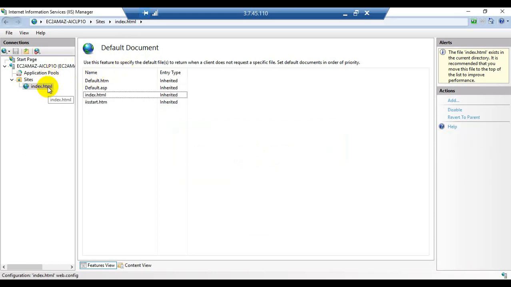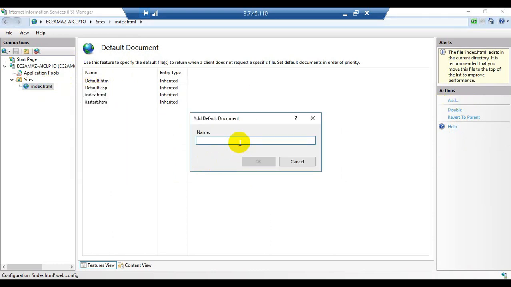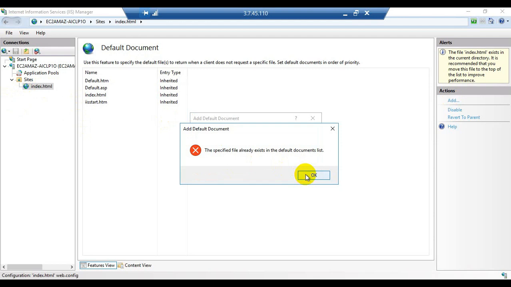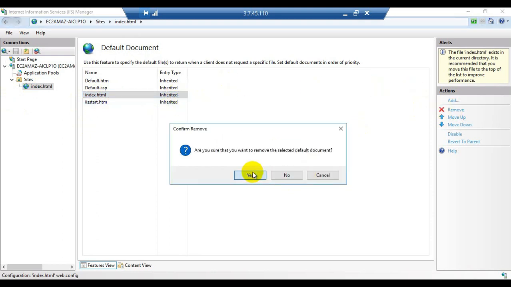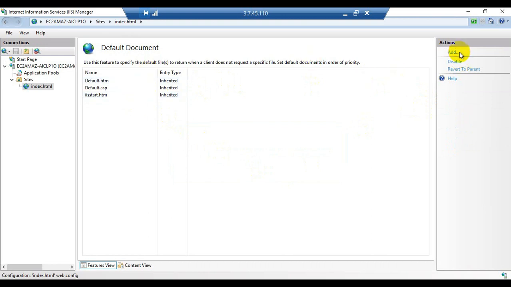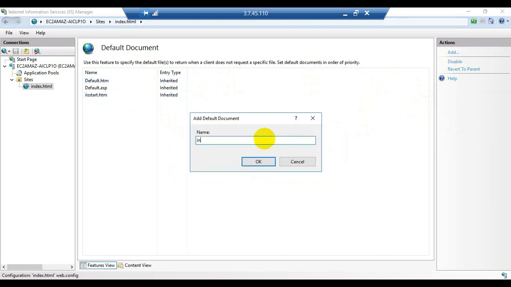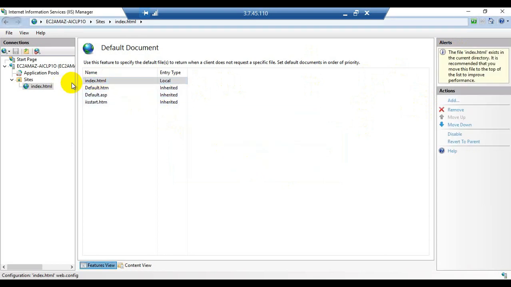So now right click, and we need to click on add and type it here, index.html. So whatever will be the name of the website, we need to type it here. Now click on OK. What happened? It is saying that index.html is still there. Now remove this one. Yes. Now click on add. Click on OK. So you can see here the name of the file which we entered.